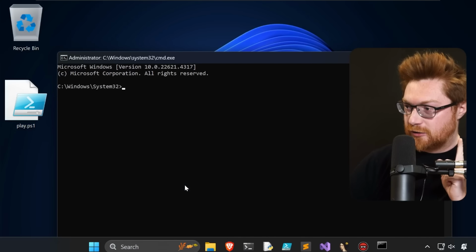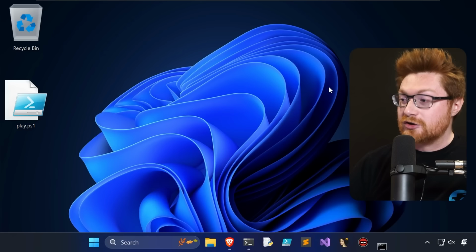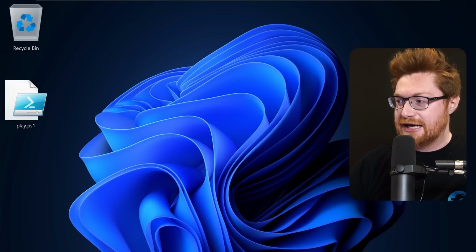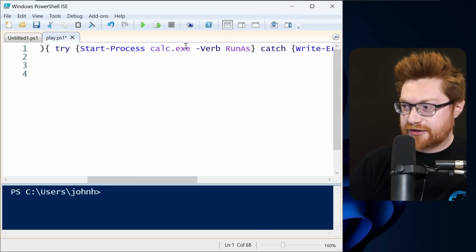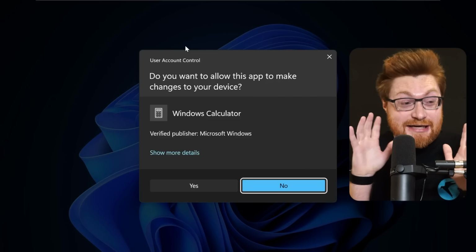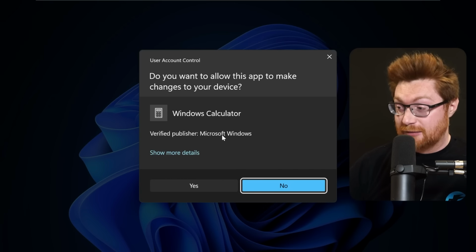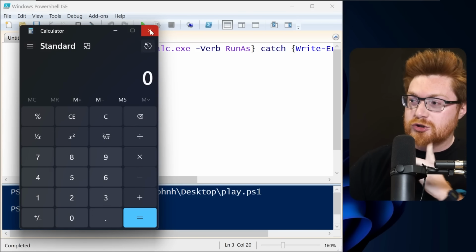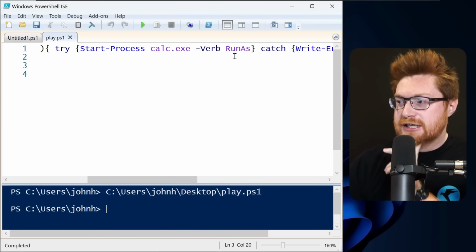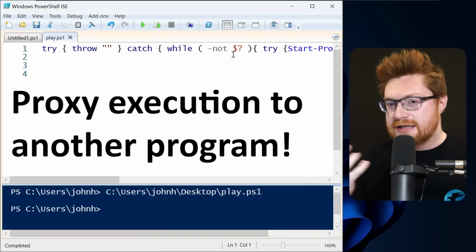Now, I know the next quibble and whine about this point is that like, well, that still looks kind of sketch because it's going to the end user. Even if we were to play with a different payload, like obviously it's one thing to have cmd.exe pop up wanting to make changes to your device. Granted, it's a Microsoft Windows publisher. Say we use the calculator as just a proof of concept. I mean, that's stupid. Whoever's going to run the calculator as administrator. So could we make this look even more convincing or have some of the social engineering lure to this and still run any arbitrary payload?